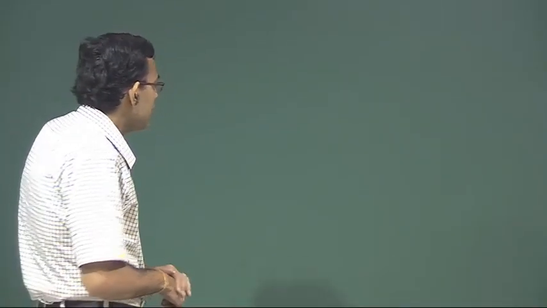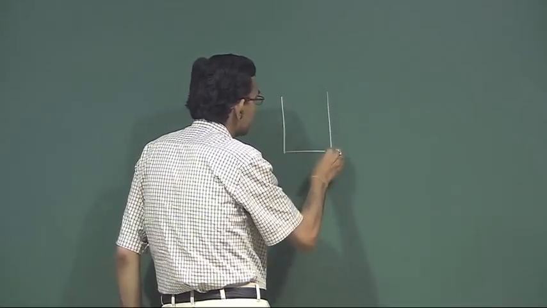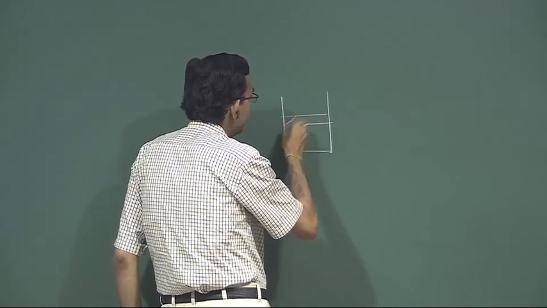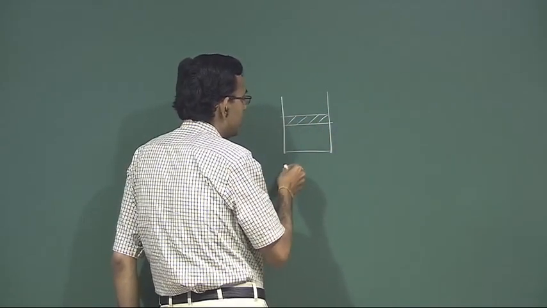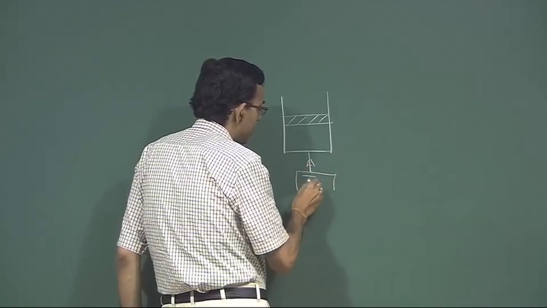So, true or false? Let us try to analyze this. Let us say there is a piston cylinder arrangement and there is a heat transfer from a thermal reservoir.